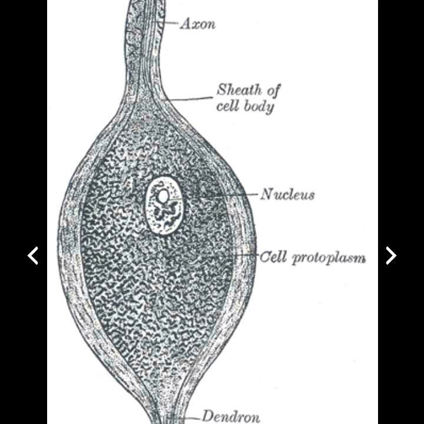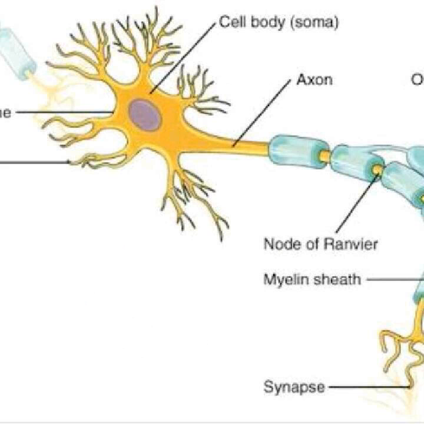Now the second type, sensory or afferent neuron. Sensory or afferent neurons are the neurons which carry the sensory impulse from the peripheral nervous system to the central nervous system. And generally the sensory neuron has a short axon and long dendrites.